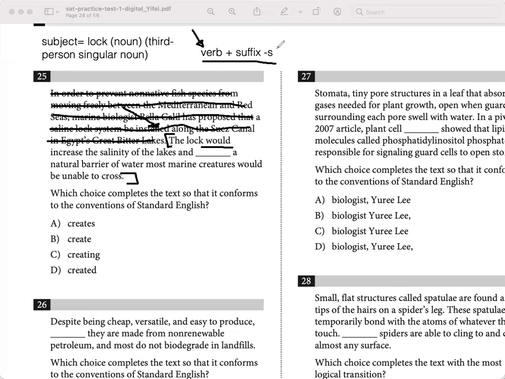That means you cannot add a suffix to the end of the verb, no matter what your noun or subject is. So would is indicating the future from a perspective in the past, and the main verb right after the subject is in its infinitive form.